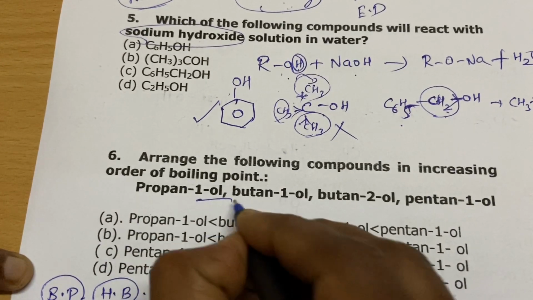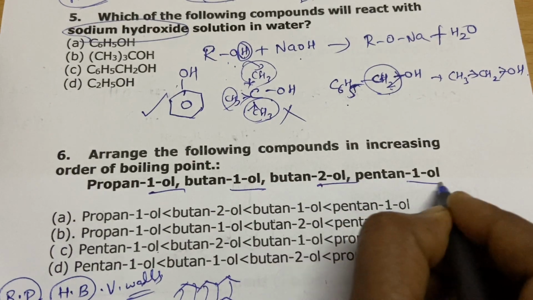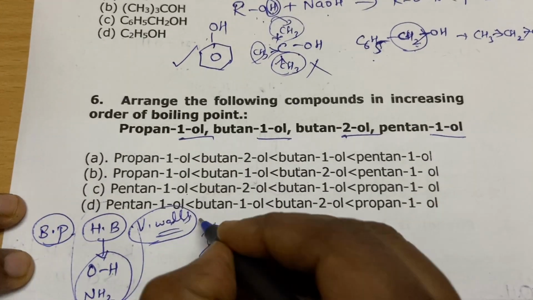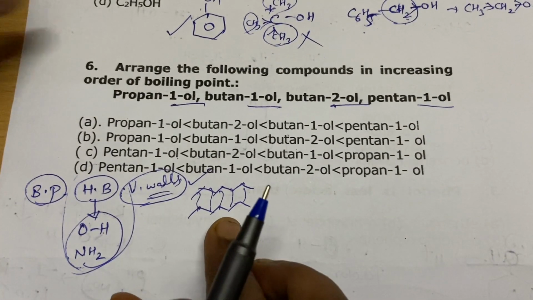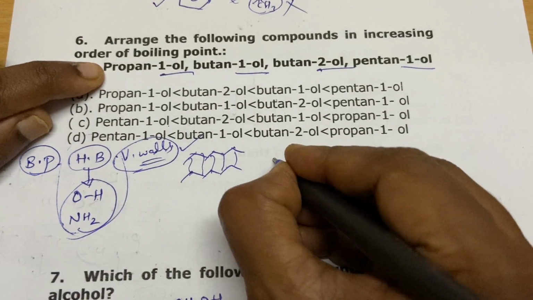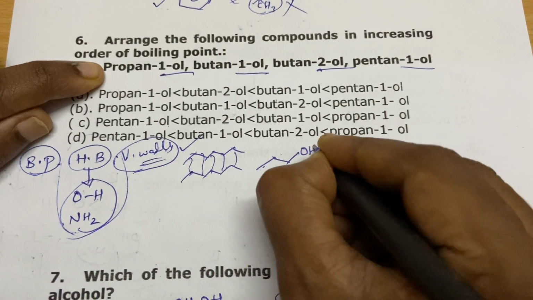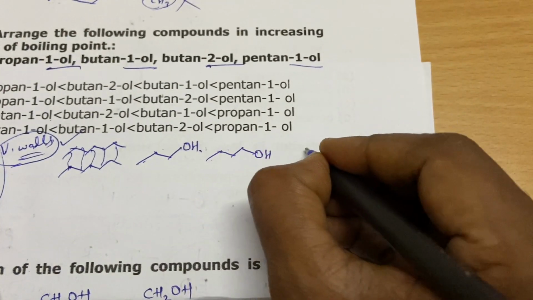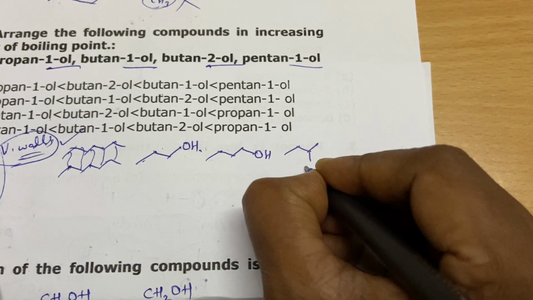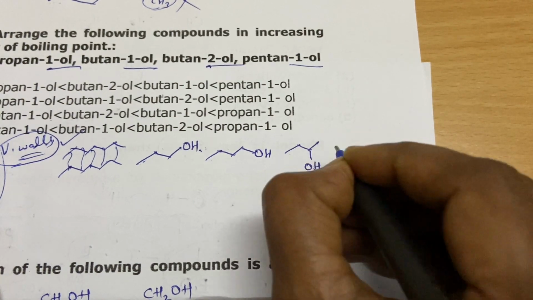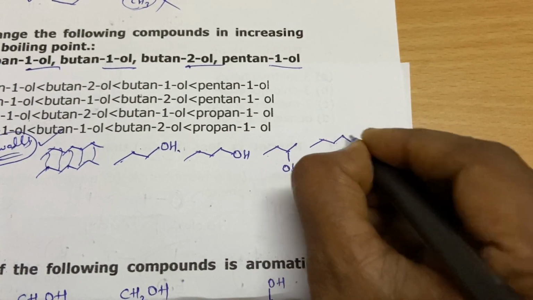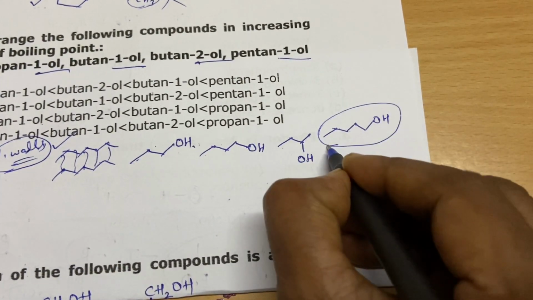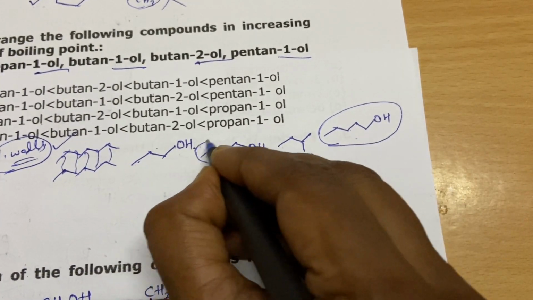So here propanol, butanol, butan-2-ol, pentanol, all are alcohol groups, so they all have hydrogen bonding. Now we have to compare only the van der Waals force. I told you the size has to be bigger. Propanol has only 3 carbons, butanol has 4 carbons, and this is butan-2-ol, 1 2 3 4. And this is 1 2 3 4 5. So which has more chain length? Your pentanol. Then comes your butanol.